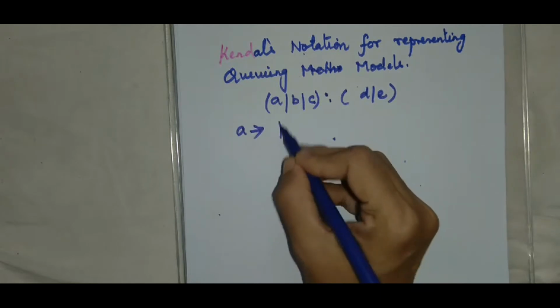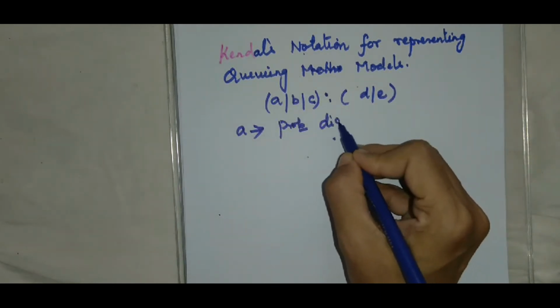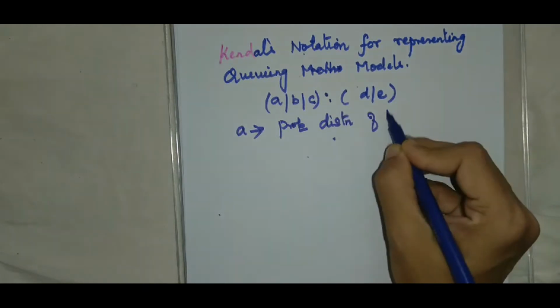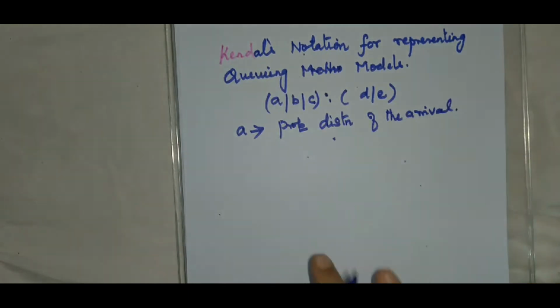A represents the probability distribution of the arrival. The arrivals of the customer to the service station won't be fixed. It is in a random manner.